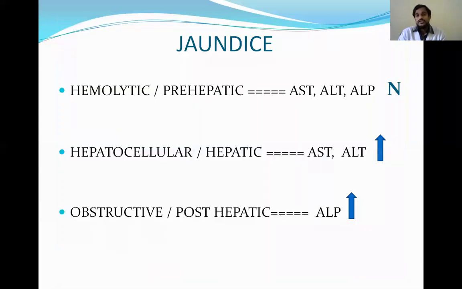And coming to jaundice also, we are differentiating the different types of jaundice depending upon the enzymes. We know in hemolytic jaundice, generally AST, ALT and ALP will be normal. In hepatocellular or hepatic jaundice, the AST and ALT will be more increased due to hepatic injury or death of the liver cells. And coming to the obstructive or post-hepatic jaundice, the ALP is increased due to the damage to the biliary tract cells, and ALP is more present in the biliary tract cells. So in this way, we are differentiating different types of jaundice depending upon the enzymes.